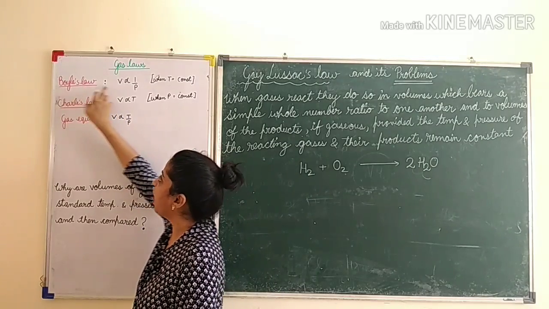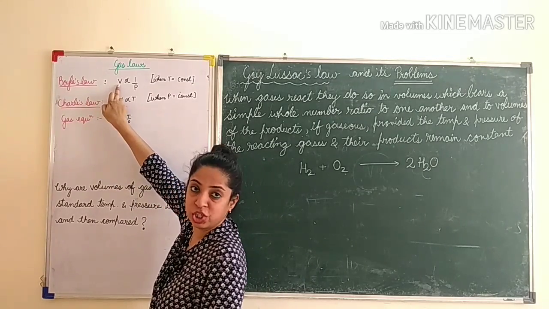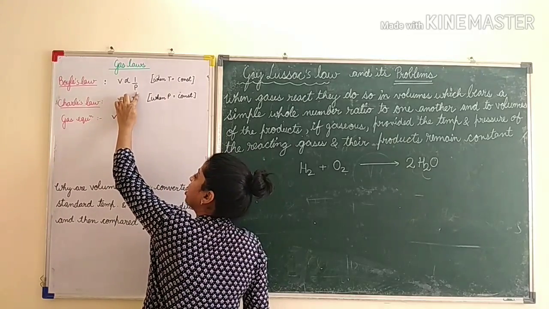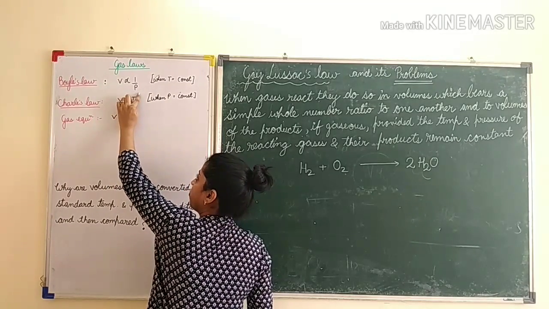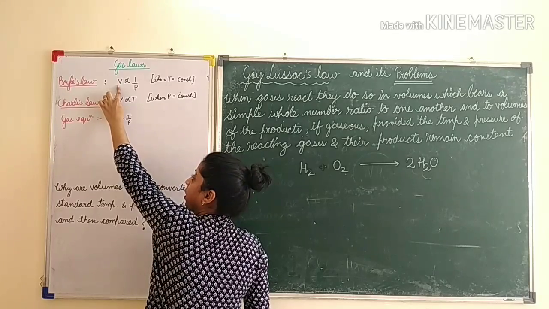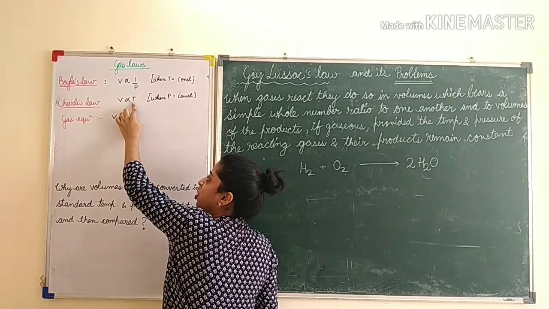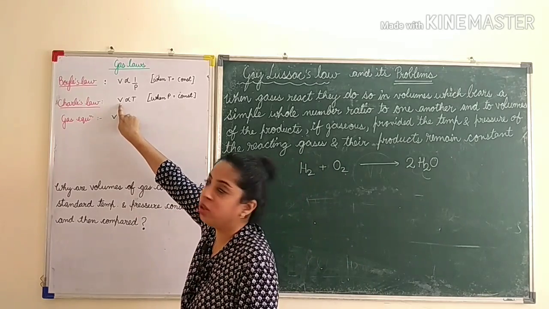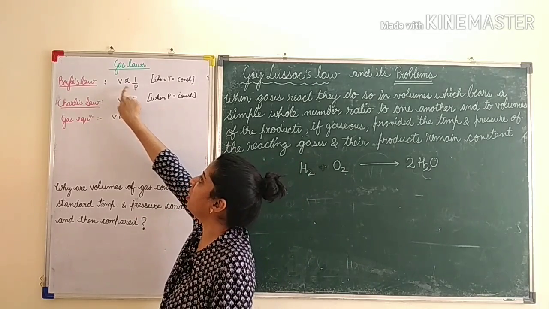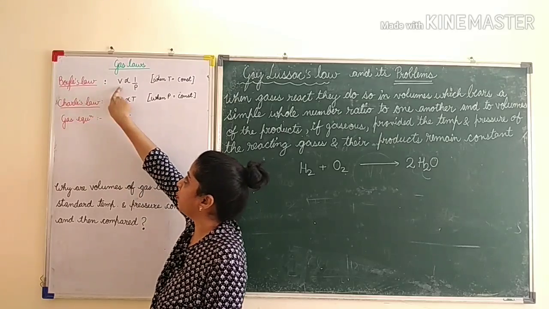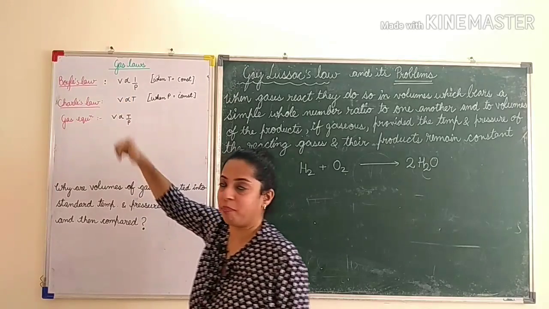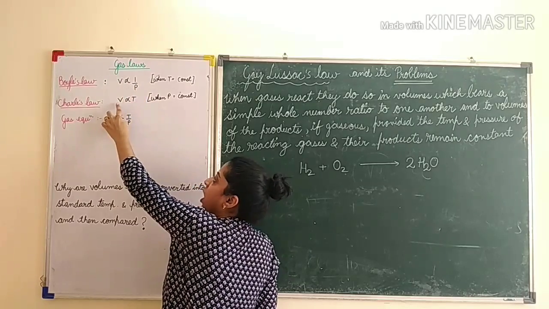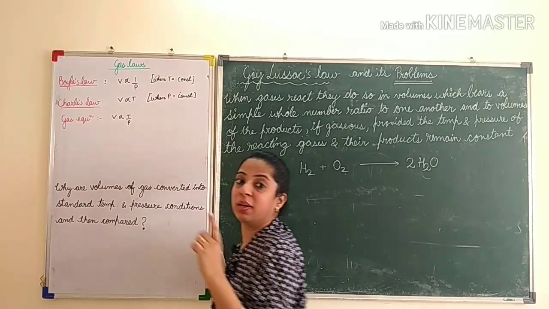In Boyle's law, we say B and V. We say BV is happy when pressure is less. Since it is inversely proportional, when pressure is less, volume is more. Now here, when temperature is more, the volume goes high. So when temperature is higher, volume is higher. But when pressure is less, BV is happy. So this is how we learn: volume is inversely proportional to pressure and volume is directly proportional to temperature.